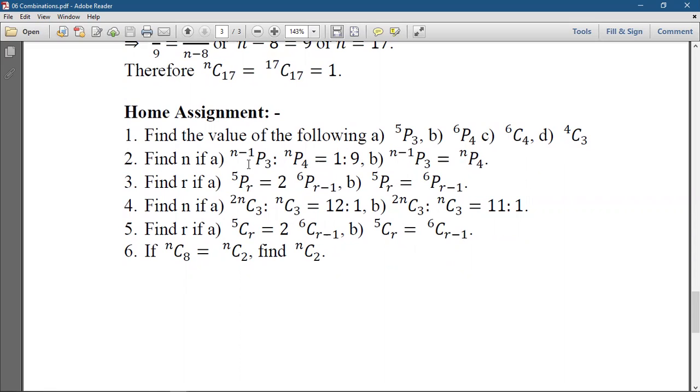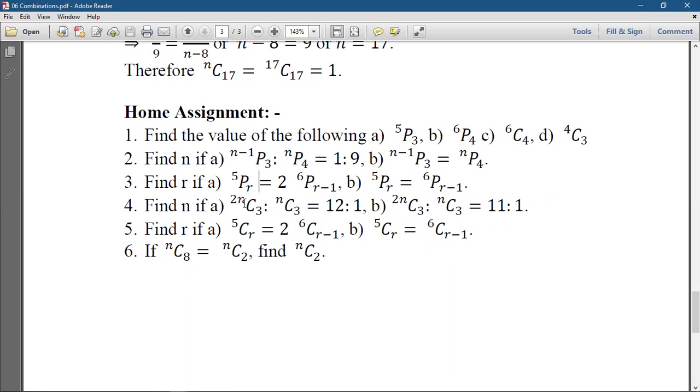Similarly, as we saw in the above example, we can solve the given expression with the help of formulas, substituting the formulas of (n minus 1)P3 and nP4, and after that we simplify all these things. After cancelling, we get the value of n. Similarly, for this problem, we use the formula and find the value of r.